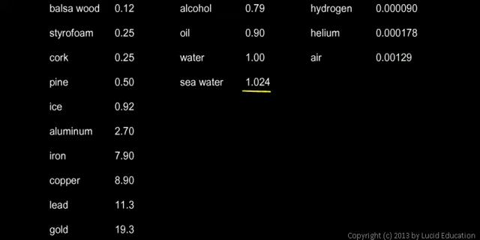Salt water is more dense than regular water. As a result of that, it's easier for things to float in salt water, and we'll talk more about that later on.